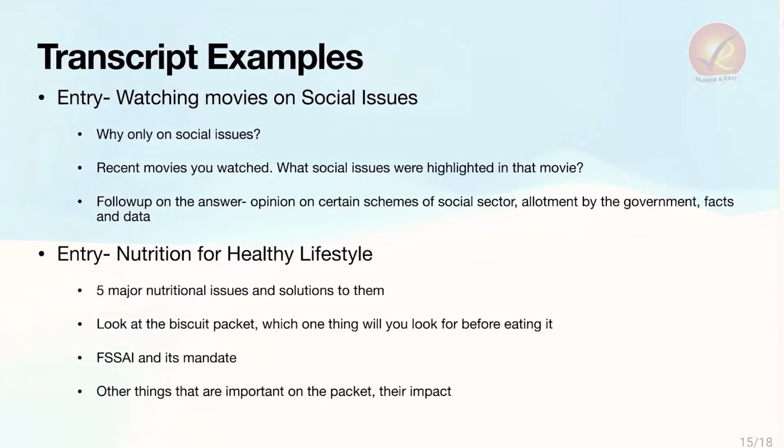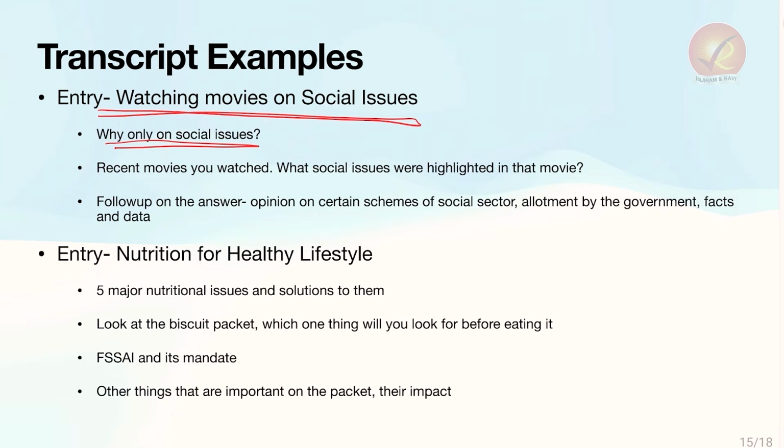Now we come to the examples of it. The transcript examples are: the entry was watching movies on social issues. Now instead of only saying watching movies, the person has written social issues. So the question asked was, why only social issues? Why not art movies? Why not thriller? Why not suspense? Why not horror? Only social issues, why?